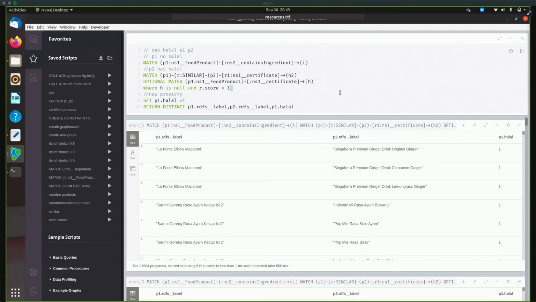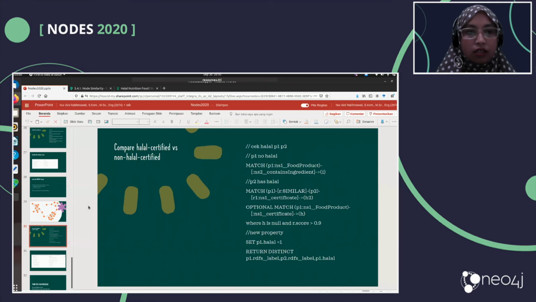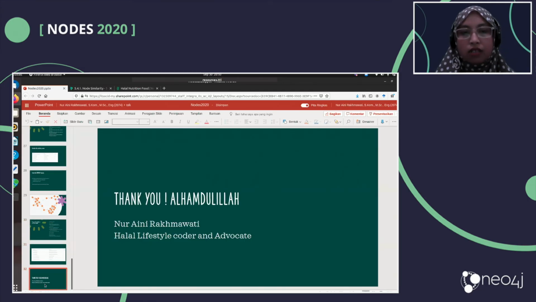Okay, so this is how Neo4j can help us detect halal status. Next, we can create more data, and we can also compare with other graph algorithms in Neo4j, for example Jaccard, cosine similarity, Euclidean, and others. So that's how this goes, and thank you so much. Hopefully you can understand what halal is and how you can use Neo4j to detect the halal status of your product. Thank you. If you have any questions, please let me know.